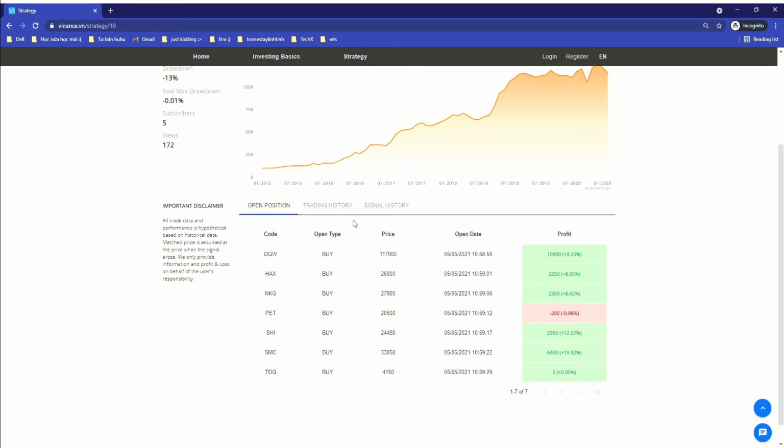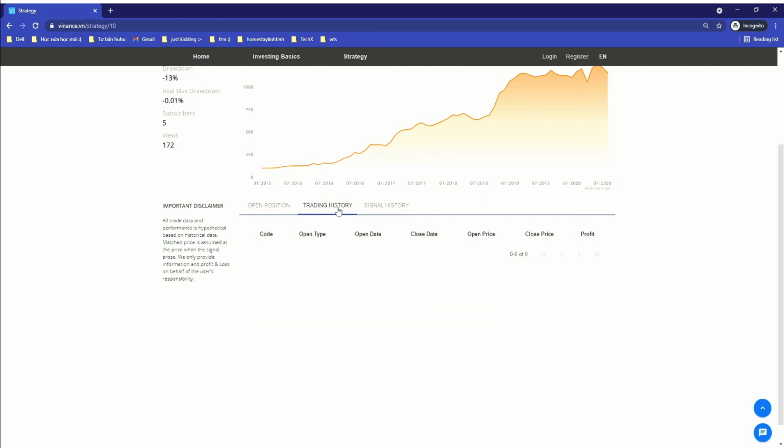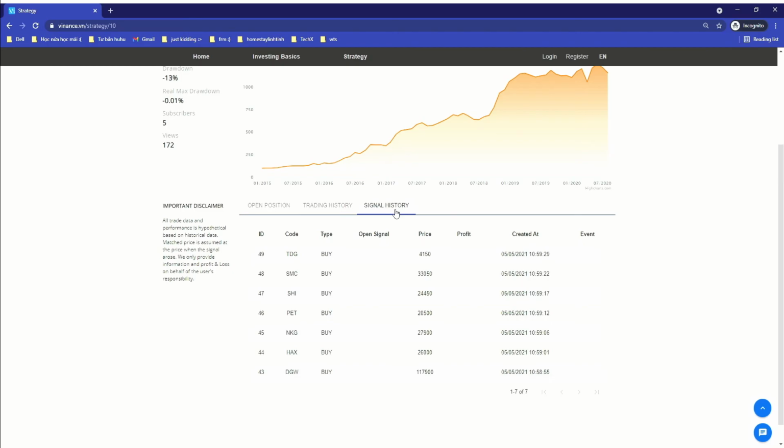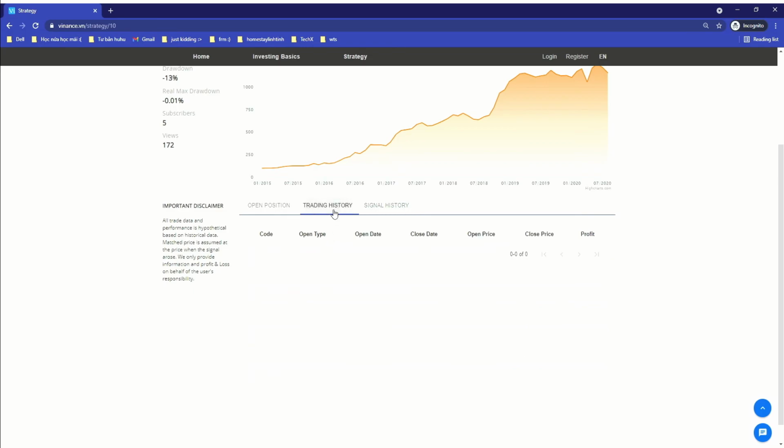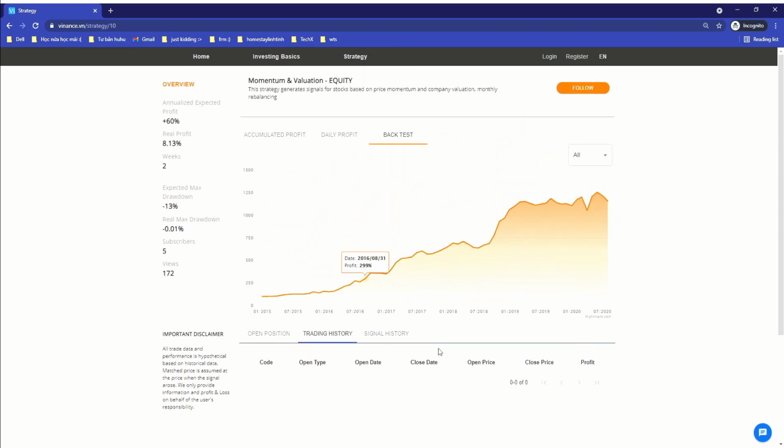Trading history contains a list of sold stocks, our closed positions. You can see the list of signals in the Signal History tab. There are no sell signals during the last 2 weeks for this strategy, therefore the Trading History tab is empty. Now you can choose your favorite strategies among our various offers.